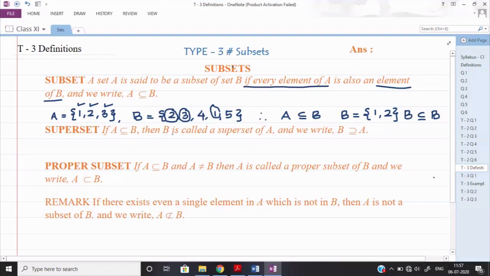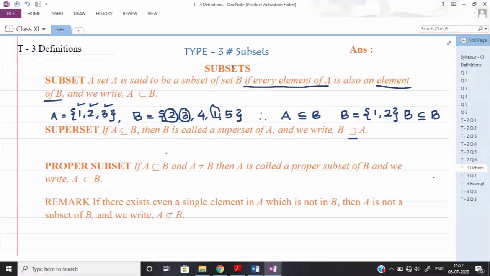Then B, the second set, is called the superset of A, and we write it in this notation. This notation you are looking at is the opposite of subset. Normally we don't use this kind of difficult notation because we are habituated to the subset one, and the reverse notation we normally don't use. So remember, the second set which has a subset will be called the superset of the other set.